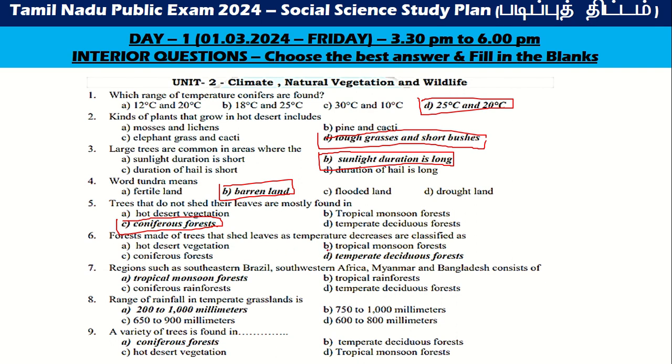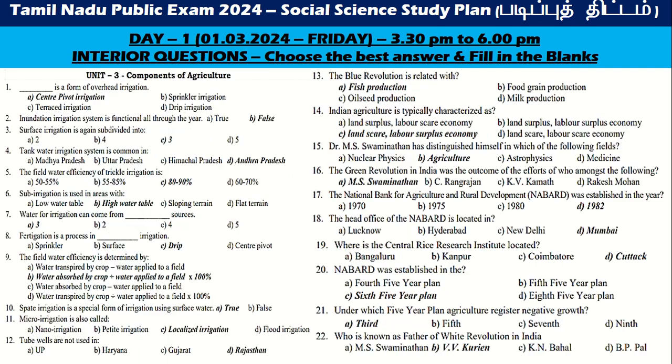Forests made of trees that shed leaves as temperature decreases are classified as temperate deciduous forest. Regions such as South Eastern Brazil, Southwestern Africa, Myanmar and Bangladesh consist of tropical monsoon forest. Range of rainfall in temperate grassland is 200 to 1000 millimeter. A variety of trees are found in coniferous forest. Next one.